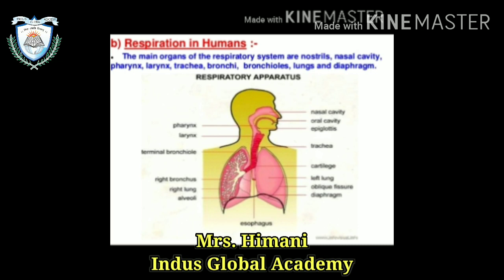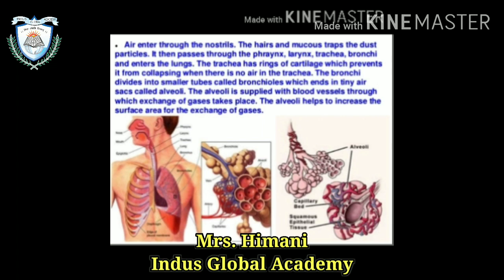After that, we will discuss the air enters through the nostrils, and the hair and the mucus trap the dust particles. It then passes through the pharynx, larynx, trachea, bronchi and enters the lungs. The trachea has rings of cartilage which prevent it from collapsing.